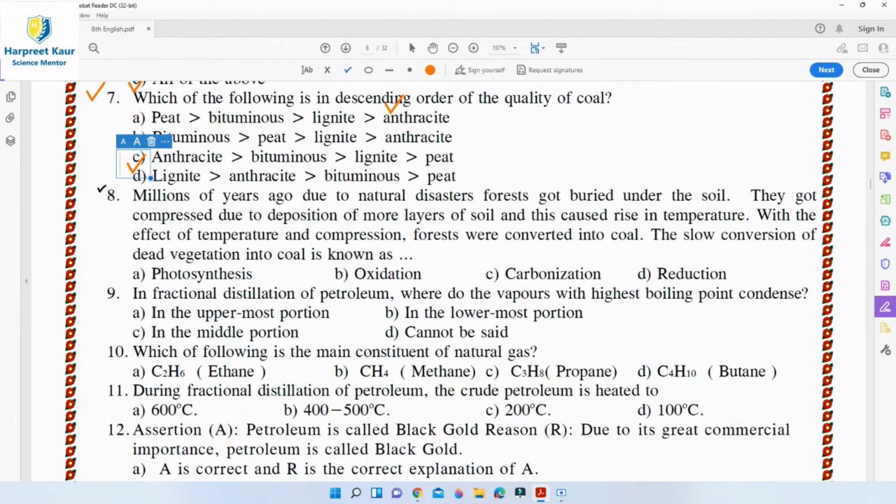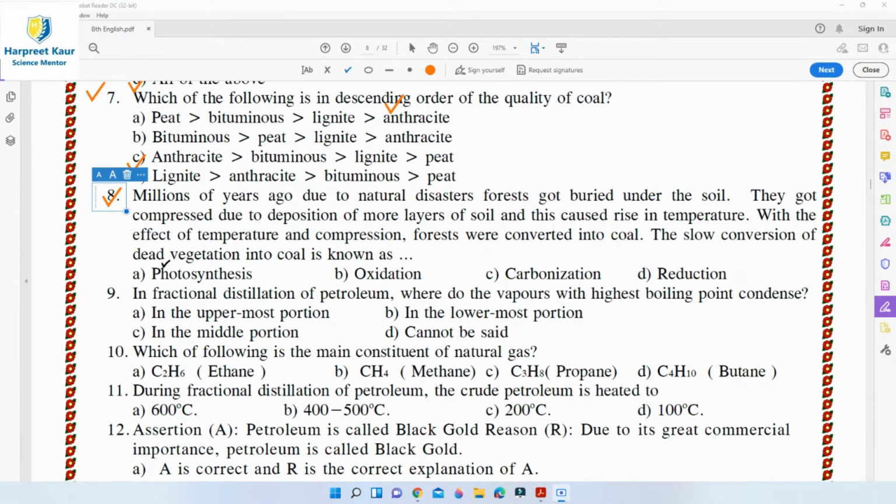Then question 8. Millions of years ago, due to natural disasters, forests got buried under the soil. They got compressed due to deposition of more layers of soil, and this caused rise in temperature. With the effect of temperature and compression, forests were converted into coal. The slow conversion of dead vegetation into coal is known as.